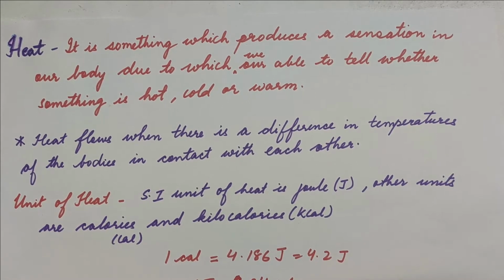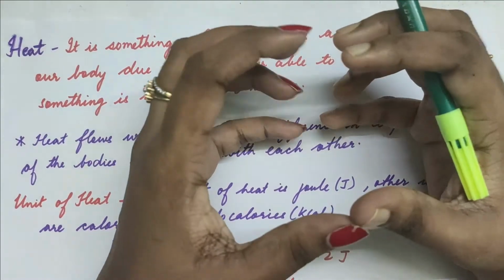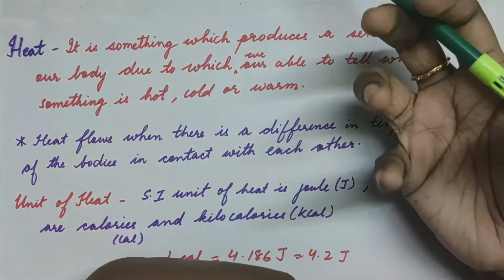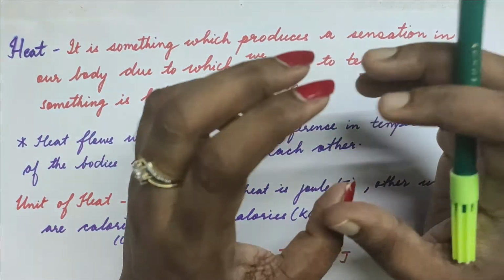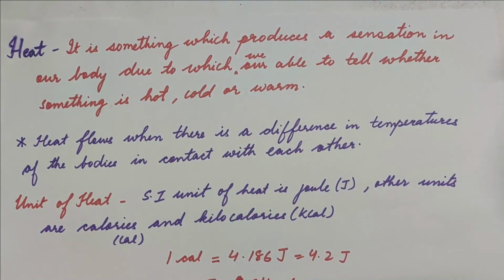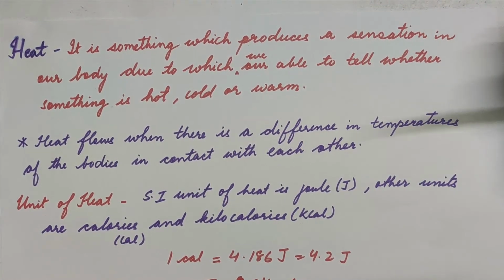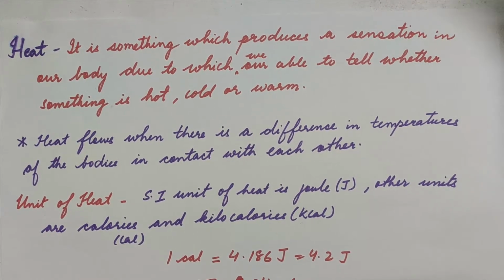Generally, heat is flowing between the different bodies because there is a difference in temperature. So suppose there are two bodies which are in contact with each other and one is cold and the other one is hot. What happens is when both bodies are in contact, then heat will start to flow from the hot body to the cold body. Okay children? So many a times it happens that children get confused between heat and temperature. They are different things and we will be discussing about that as well.